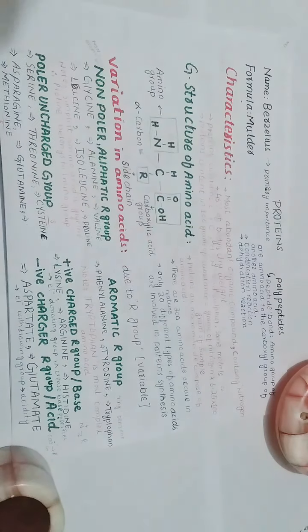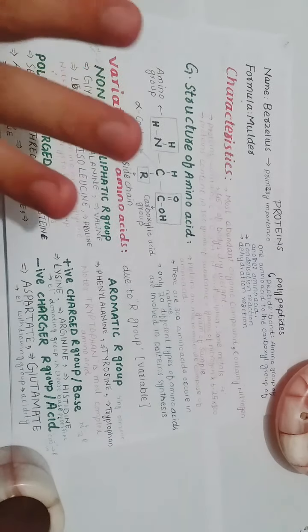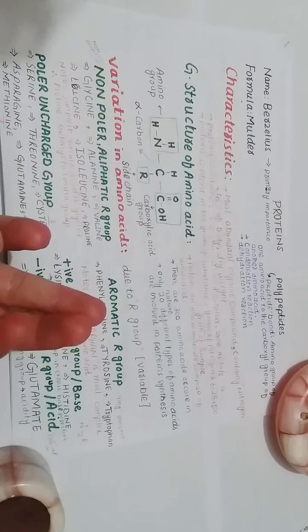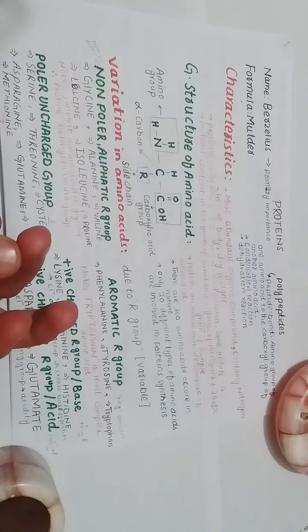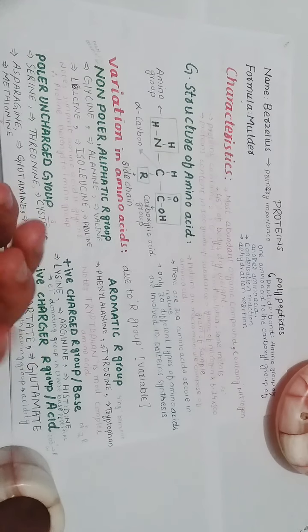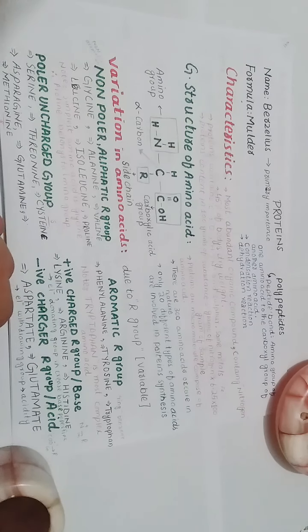There are five types of amino acids: non-polar aliphatic R group, aromatic R group, polar uncharged group, positive charged R group or basic amines, and the fifth one is negative charged R group or acidic amines.